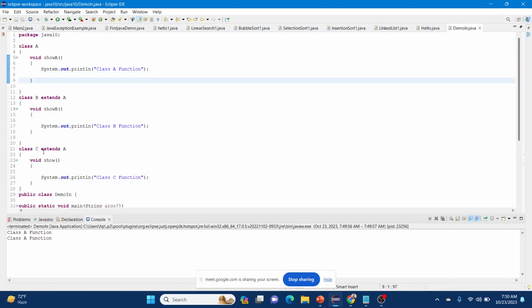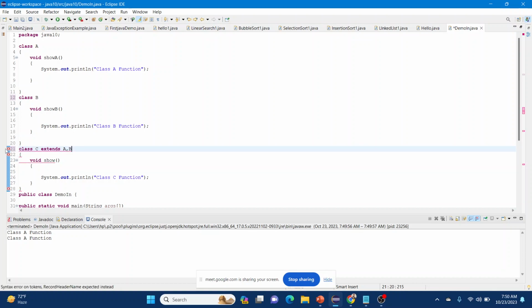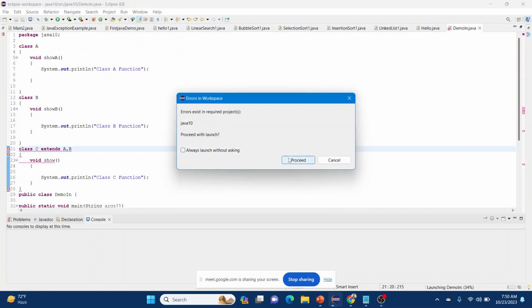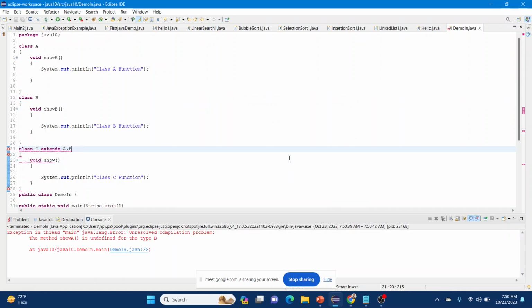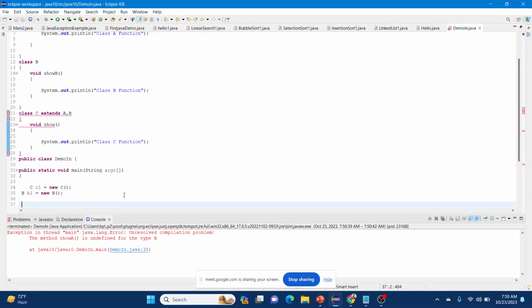So that's hierarchical inheritance. Now the fourth is multiple inheritance, where a child has two parents. If there are two classes, class A and B, and in class C we try to extend both class A and class B, it will show us an error: syntax error on token, record header name expected instead. If we forcefully try to run it, it will show an unresolved compile time error.